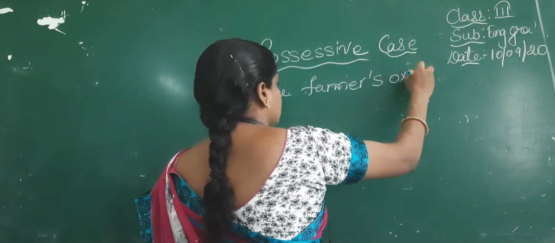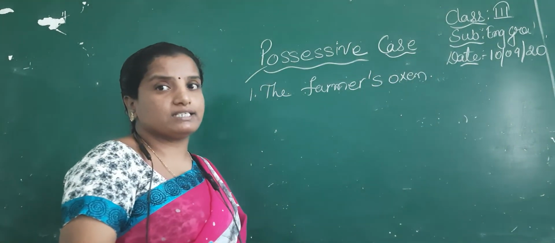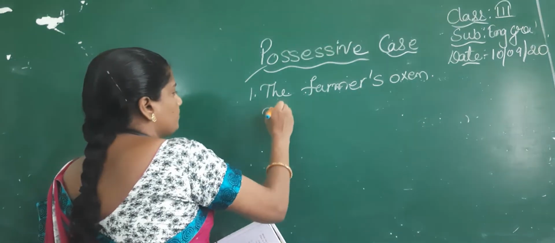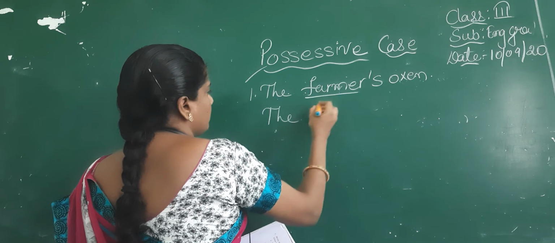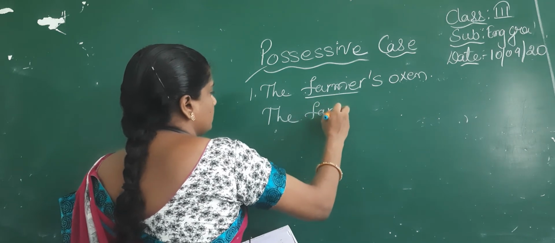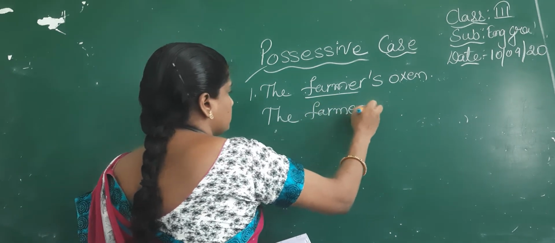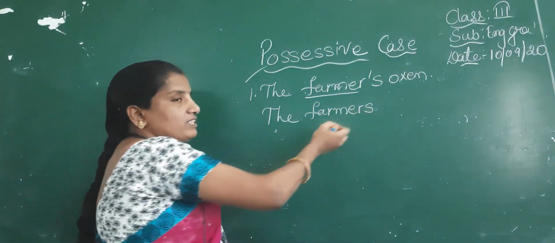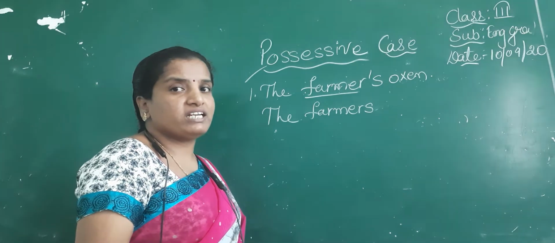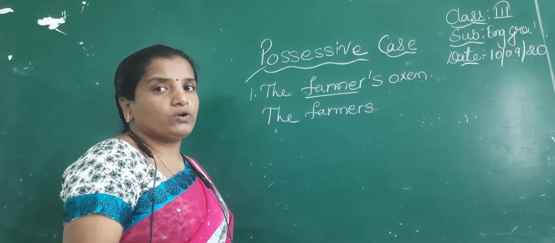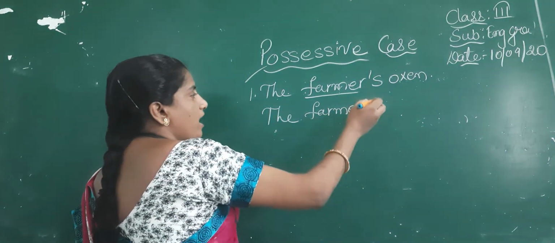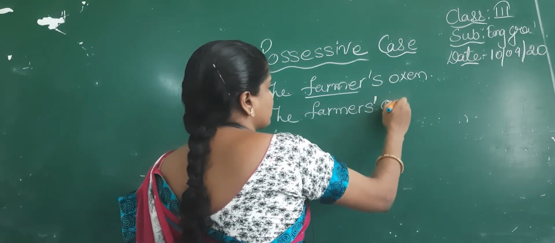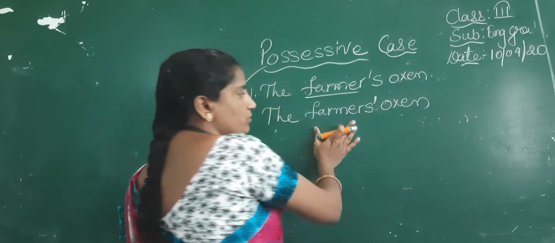They told us to write the plural form for the given sentence. So the farmer, plural word farmers. Plural, if you observe, ends with s. The plural which ends with s, to denote the possessive case, we have to write the raised comma. Farmers' oxen. This is also possessive case.